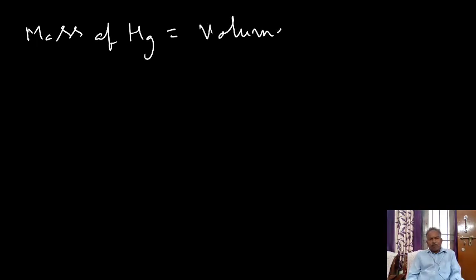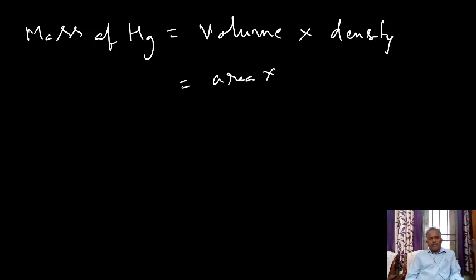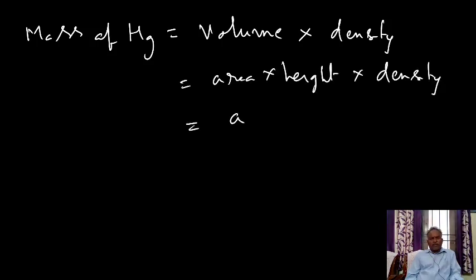Now, mass of mercury is equal to volume into density, but volume equals area into height, so mass is A h d.